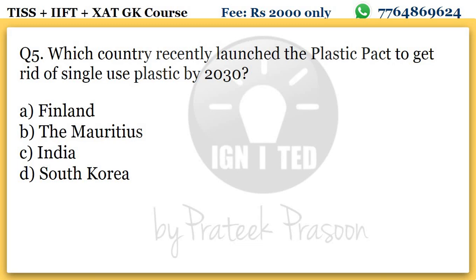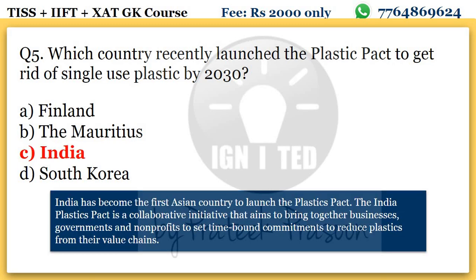It is an Asian country and the first country in Asia to come up with such a pact. The answer will be India. India has become the first Asian country to launch the Plastic Pact. The India Plastic Pact is a collaborative initiative that aims to bring together businesses, governments and non-profits to set time-bound commitments to reduce plastic from their value chains.